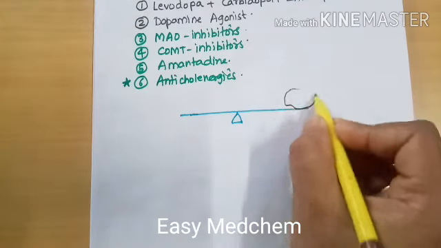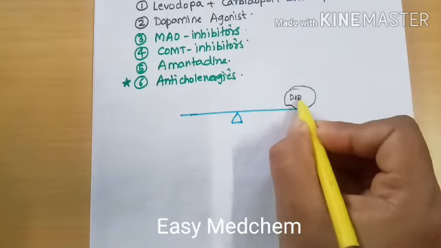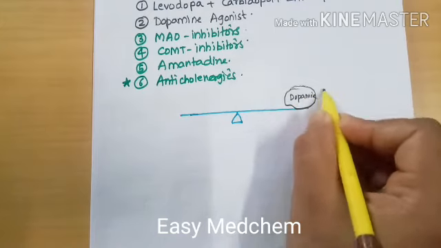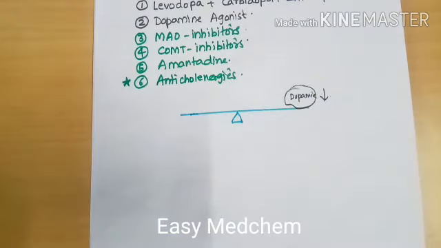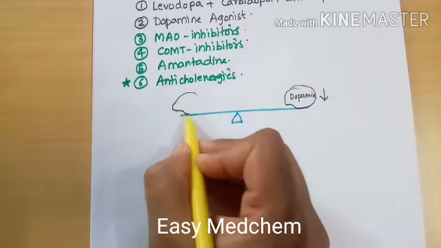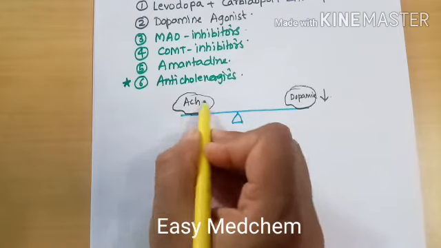We have to remember this. If the dopamine level gets reduced, the compensatory level of acetylcholine in the brain or the CNS will get increased.